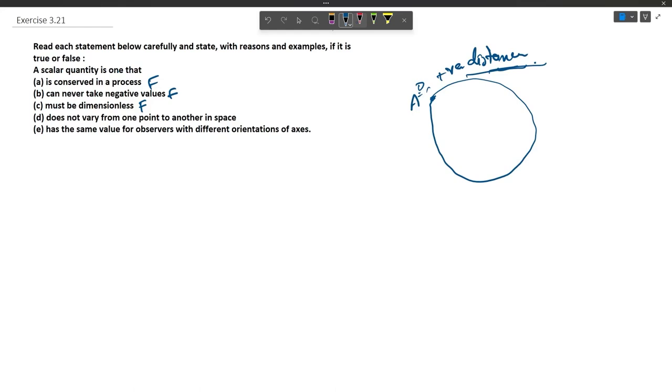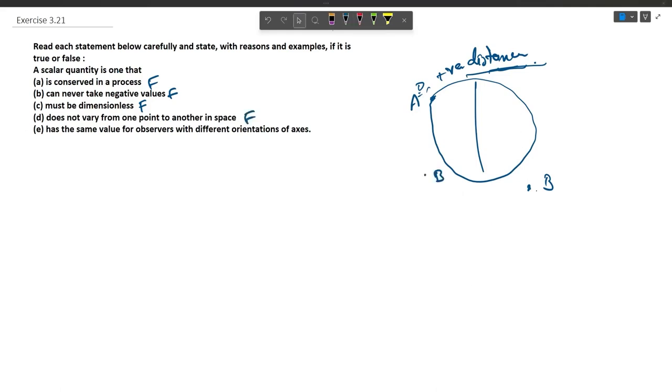So this is a false statement, because let us take the case of distance again. In space coordinates, obviously the distance from a particle, let's say the origin, the distance of A from point O and the distance of B from point O are different. So it does vary from one point to another in space.